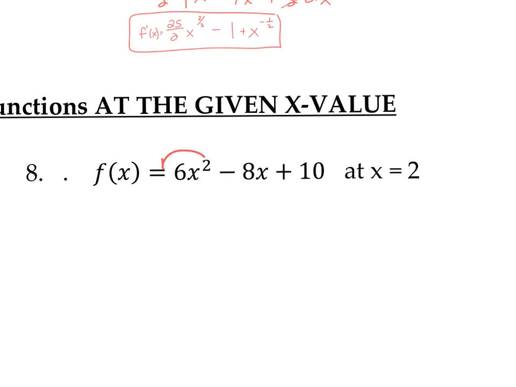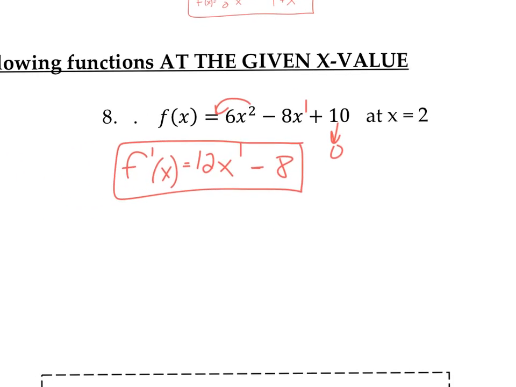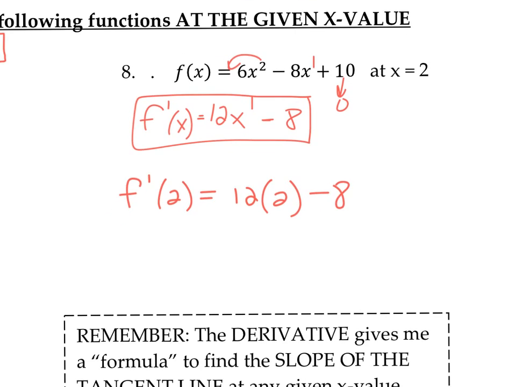So I'm going to pull the 2 in front, so 2 times 6 is 12x to the first power. Again, this is the derivative, okay? X to the first power is just going to turn into minus 8. This is going to turn into 0, okay? So this is my derivative. And then I just plug in f prime of 2 equals 12 times x to the first power, so just plug the 2 in. Subtract 8, you get 24 minus 8, so f prime of 2 equals 16.